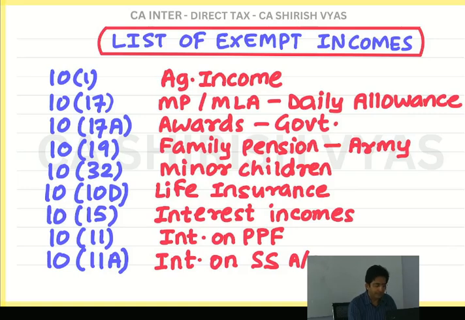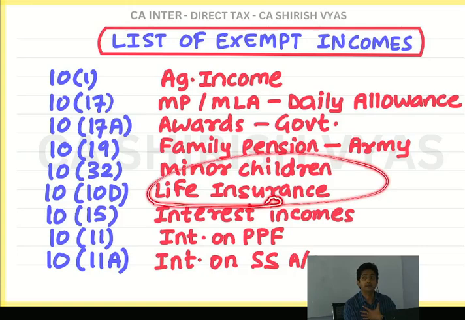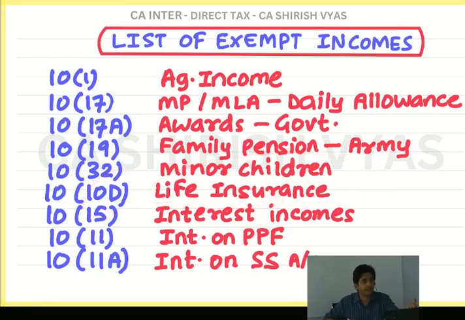Then life insurance. Tell me who takes life insurance? The one who is worried about death. D for death. 10 D. D for death. And the one who is worried about death, he is taking life insurance. Okay. So D will remind you of death.